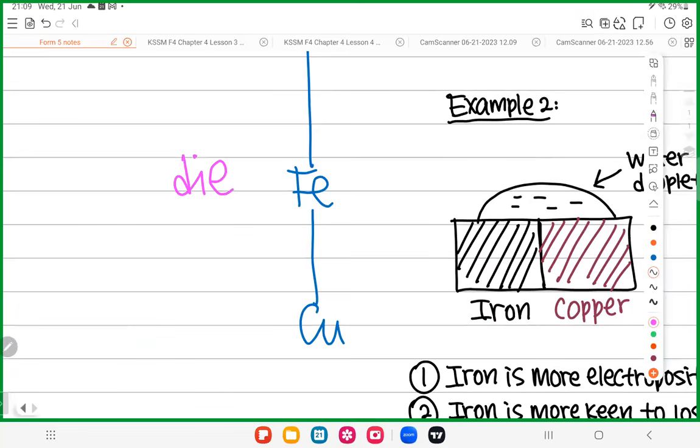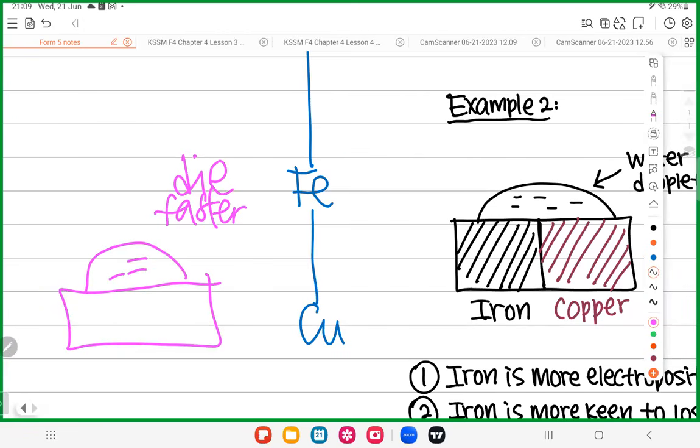And not only die, because remember, all the metals lower in ECS not only will rust, they will speed up the rusting. It will die faster. So this rusting process will be even faster. For example, if you only have a piece of iron exposed to oxygen and water, let's say it takes 4 days for rust to form.